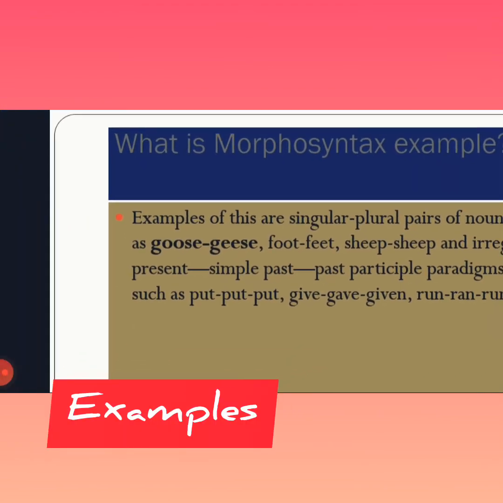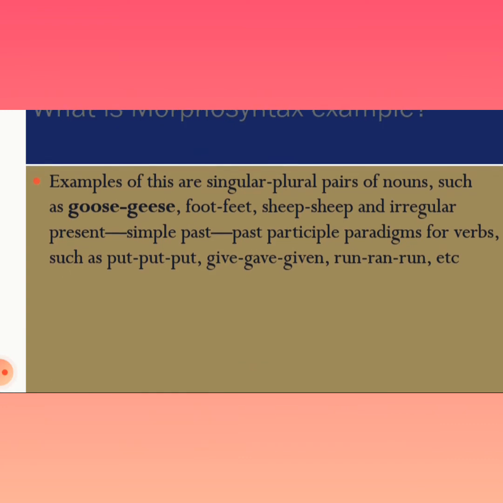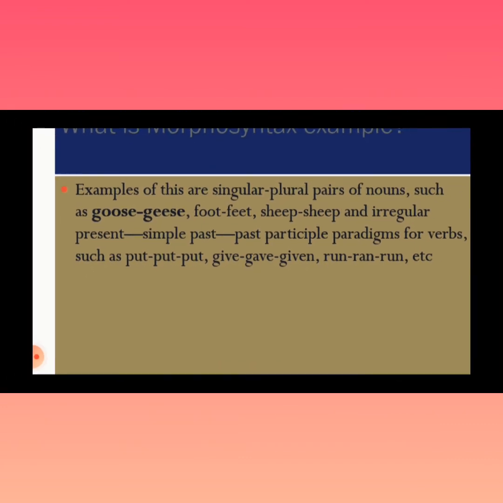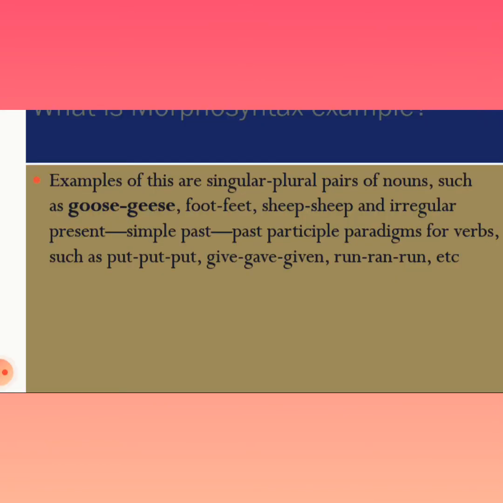What is a morphosyntax example? Examples of this are singular and plural pairs of nouns such as goose, geese, foot, feet, sheep, sheep, and irregular present, simple past, past participle paradigms for verbs such as put, put, put, give, gave, given, run, ran, run.